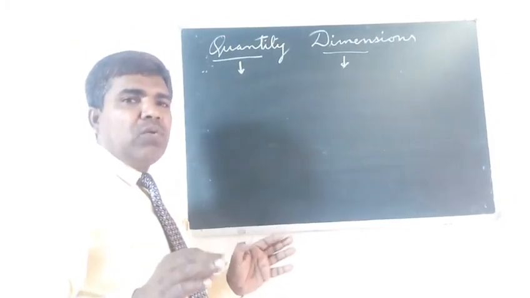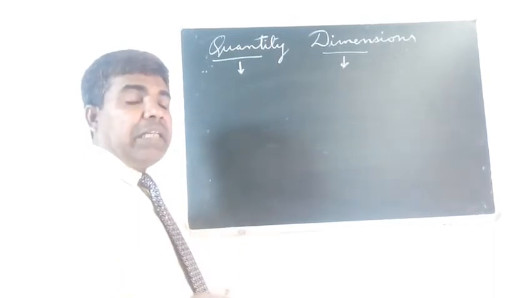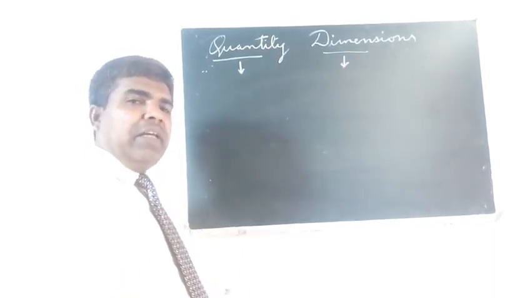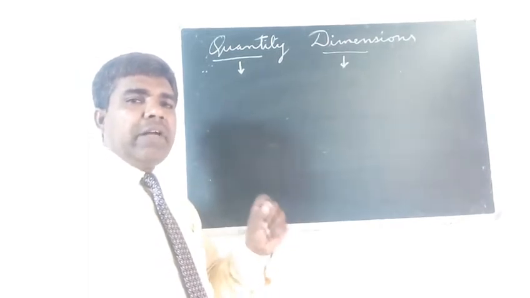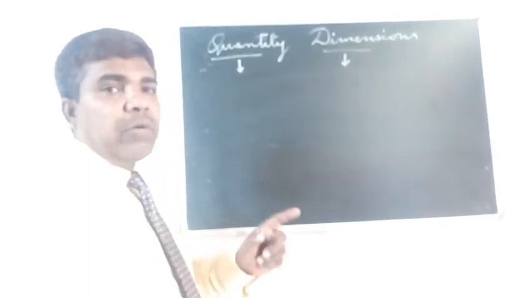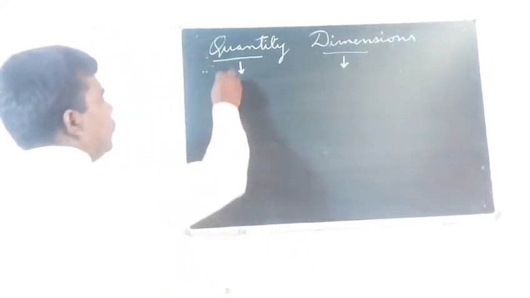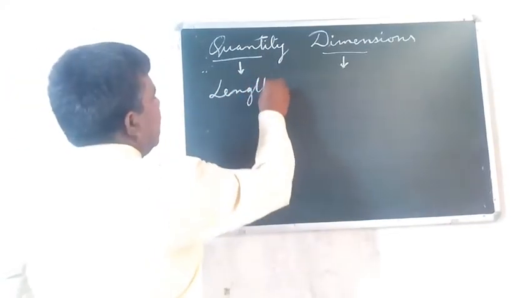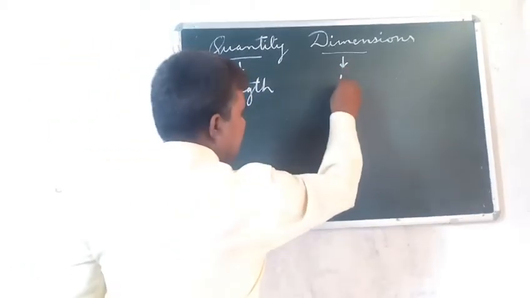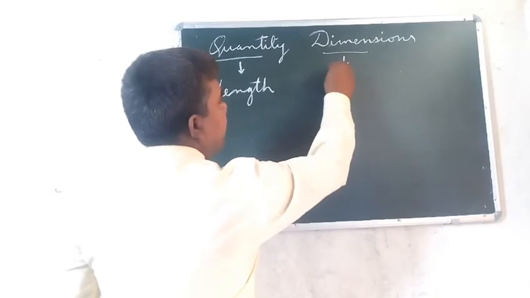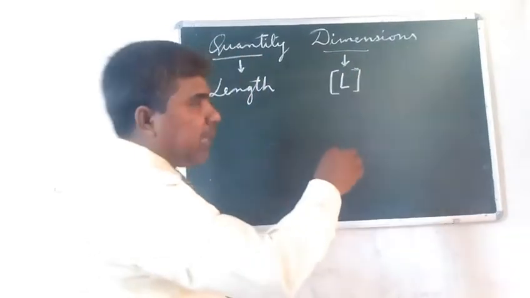Actually, you must know that length, breadth and height, in all 3 names, everything is referred to as length. So we have to write the quantity length and its dimension. Suppose I am writing length. So this dimension will be L, and it will be put in this square bracket.